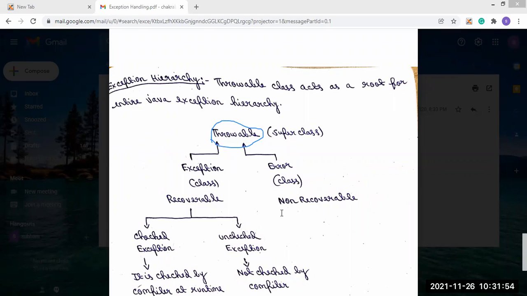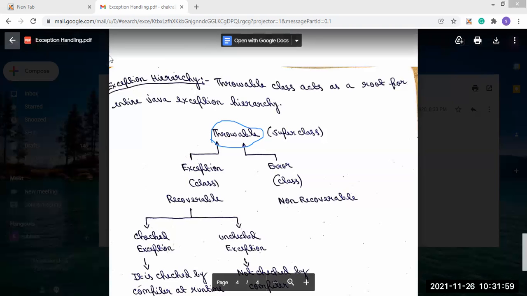Okay. Oh, yes, sir. So this is the hierarchy.